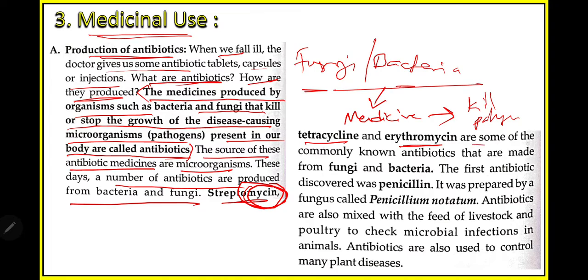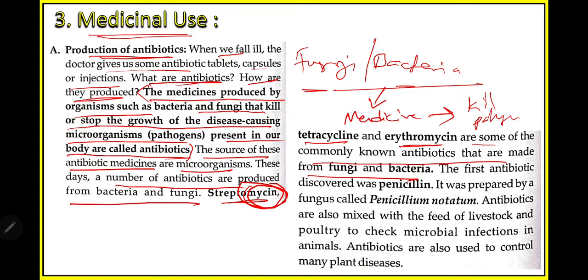Tetracycline and erythromycin are some of the commonly known antibiotics that are made from fungi and bacteria. So if the question comes like, write 3 antibiotics which you get from microorganisms, the answer will be streptomycin, tetracycline and erythromycin, the 3 common antibiotics we get from microorganisms like fungi and bacteria.